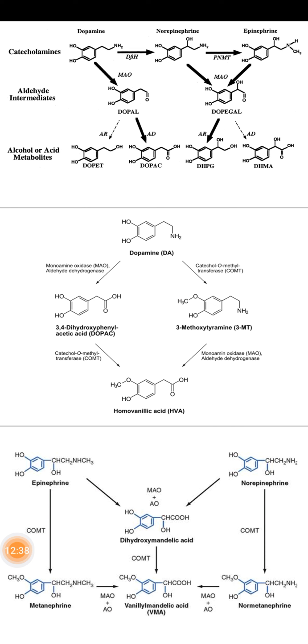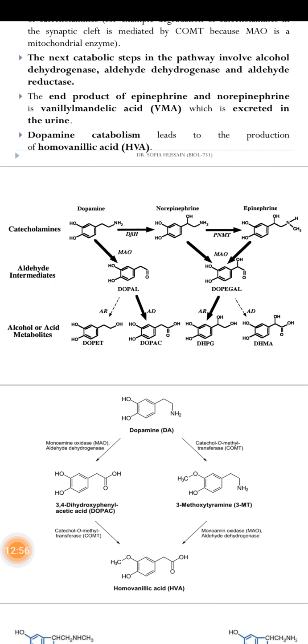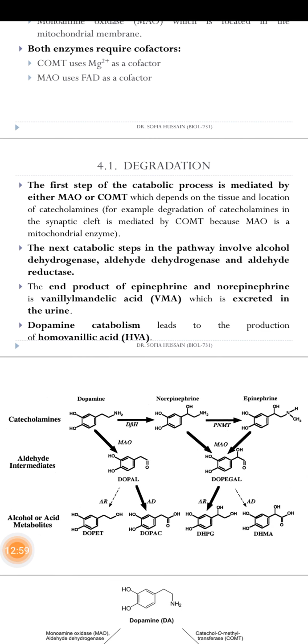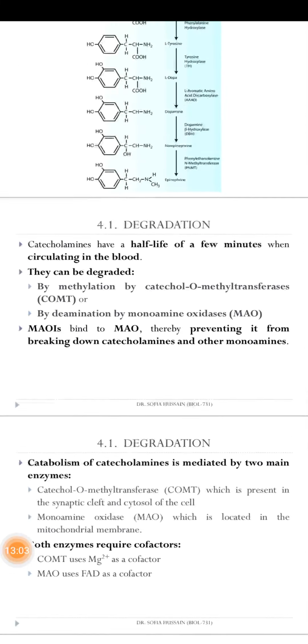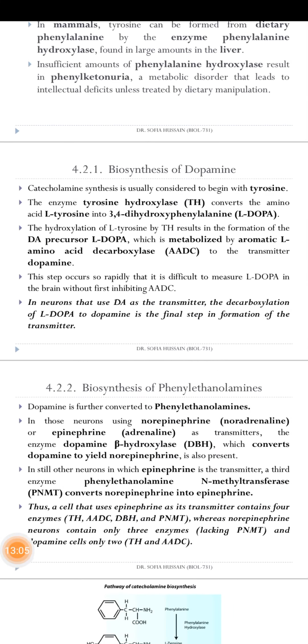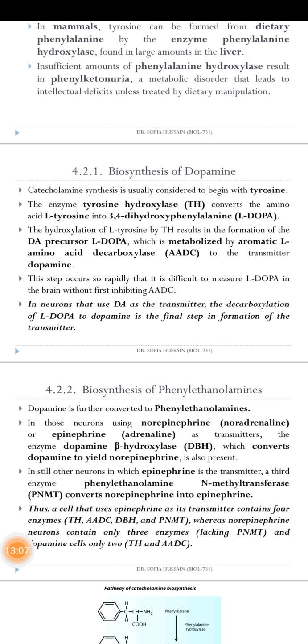Dopamine is converted through 4-hydroxyphenylacetic acid and 3-methoxytyramine, then converted into homovanillic acid. So that is the degradation process for dopamine, for the catecholamines. So these will be degraded out at the end.